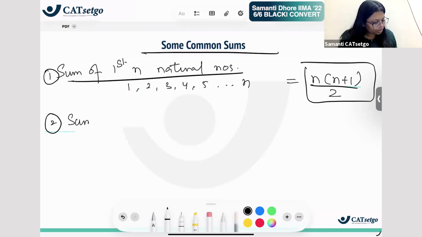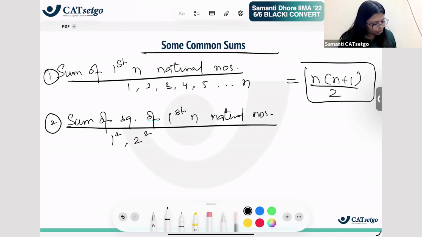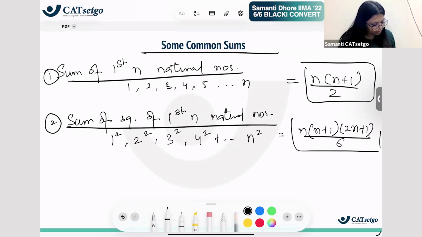Second, you should know sum of squares of first n natural numbers. मतलब 1 square plus 2 square plus 3 square plus 4 square ऐसा n square तक is given as n into n plus 1 into 2n plus 1 by 6.